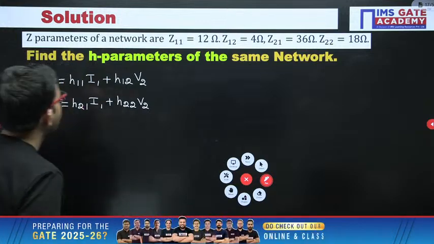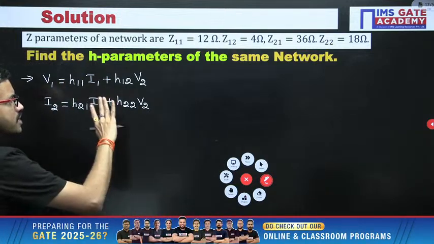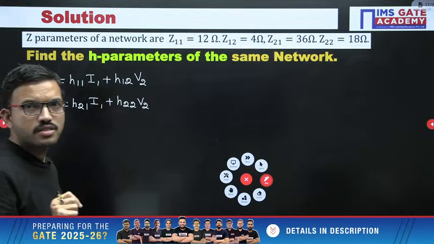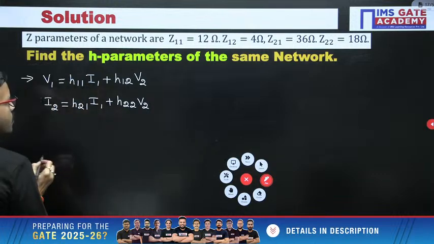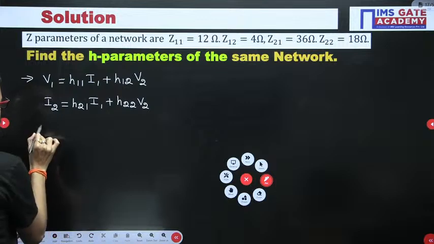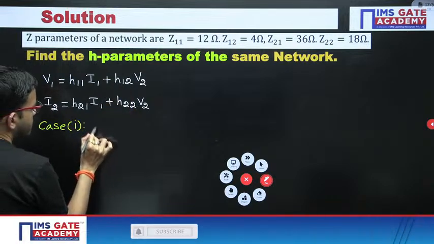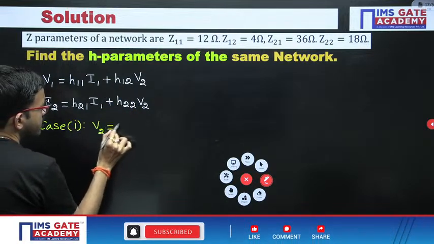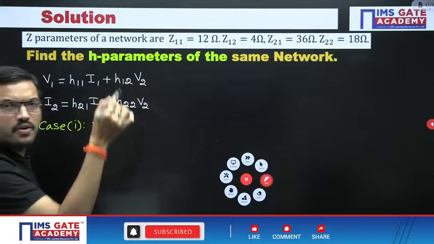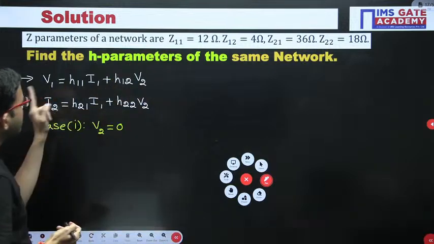Right. Now here our objective is with respect to H parameters. Case 1: you can consider V2 equal to 0. Because of that you can find out 2 parameters.